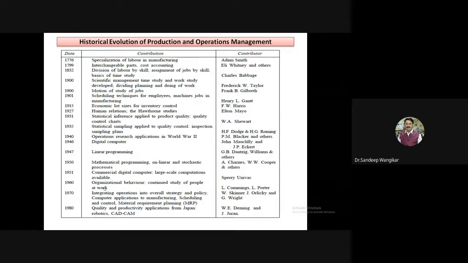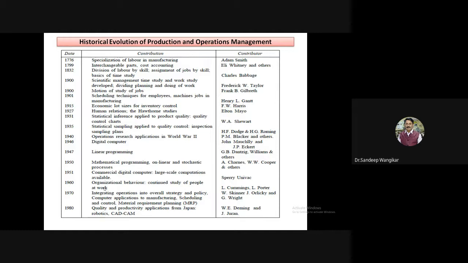The use of computer for process planning, the use of computer for production planning, and in manufacturing also. So this integrating is a very important step. And in 1980, the quality and productivity applications came from Japan. There are different concepts you might have studied in IQM. Again, we will also go for some introduction like Kaizen, then Kanban, then just in time. These are the different techniques which were given by Japan to the world.